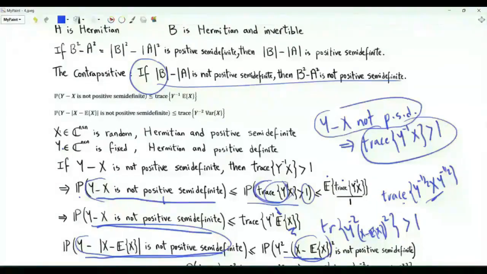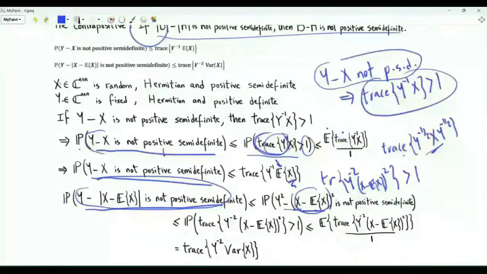Like in the Markov case, this trace can be thought of as a scalar non-negative random variable. Apply the conventional Markov inequality to upper bound the probability of this event. The upper bound is the expectation of this random variable divided by 1. Interchanging expectation and trace, the upper bound is the trace of Y squared inverse times the variance of X.